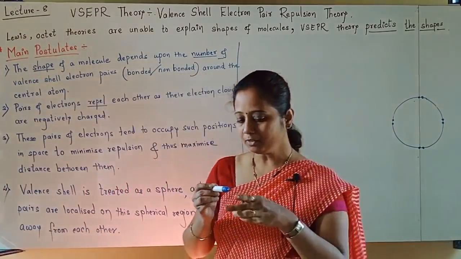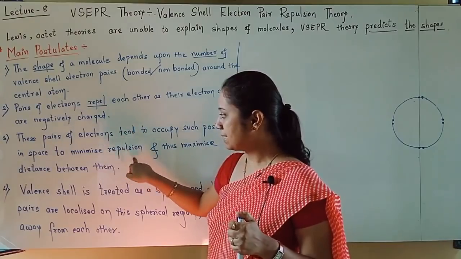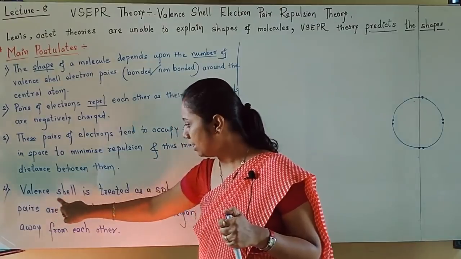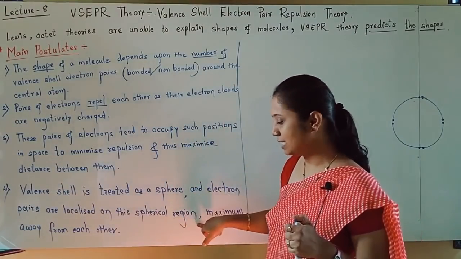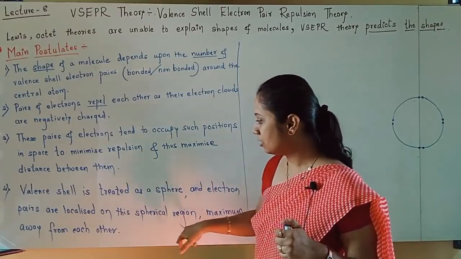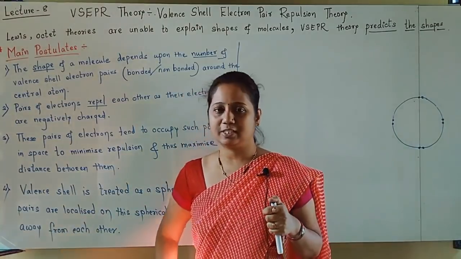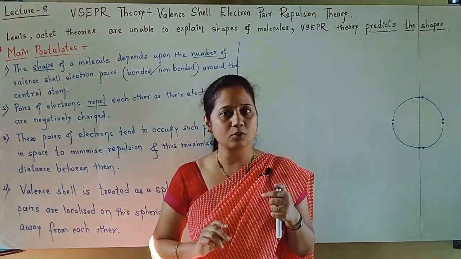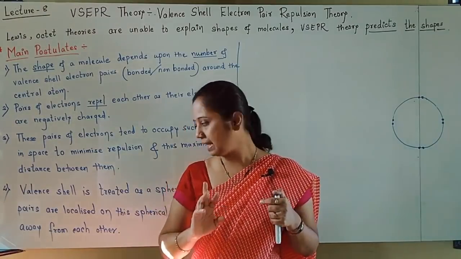Understood? Fourth postulate: they tend to minimize repulsion by maximizing distance. How does it happen? The valence shell is treated as a sphere, and electron pairs are localized on the spherical region, maximum away from each other. Okay, maximum distance will be kept between them.